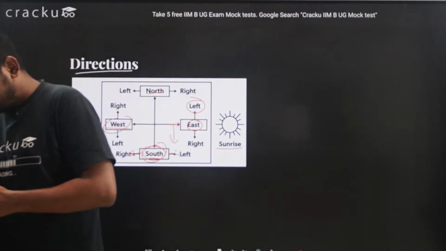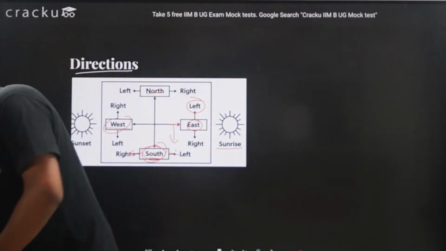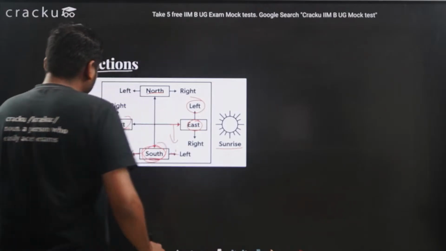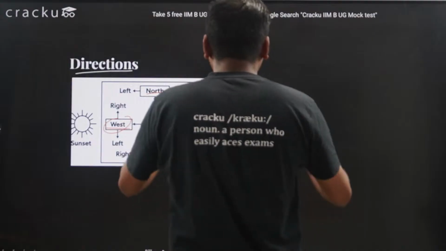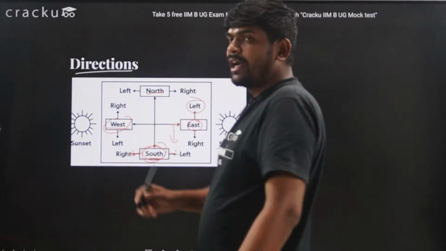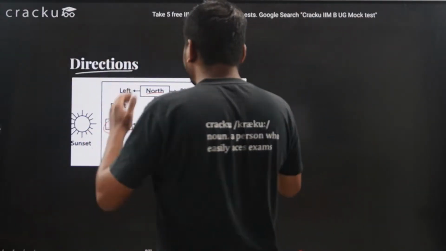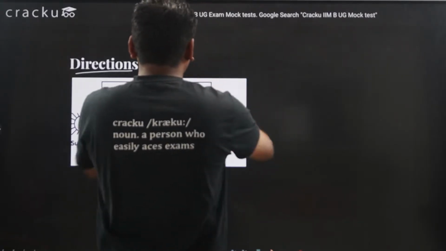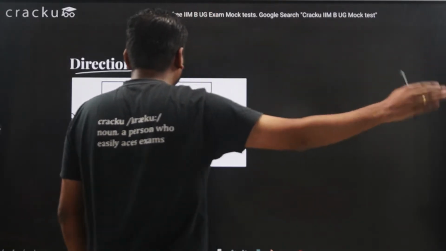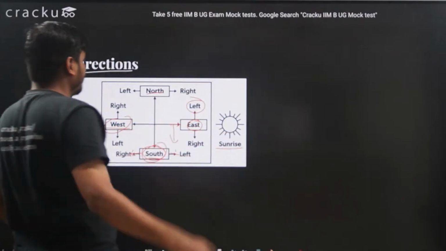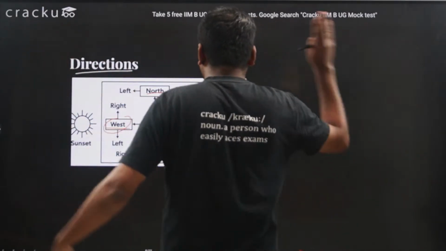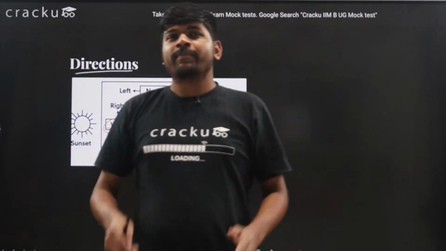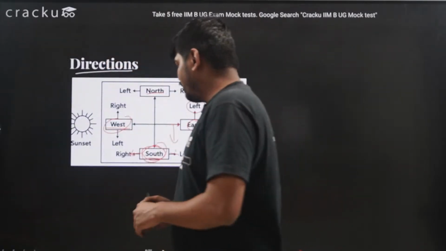All right. So suppose I am facing the north direction, that is, I am facing towards this direction. Now my right will be the east direction and my left will be the west direction. This is east, west, north, and south. Okay. Moving further.